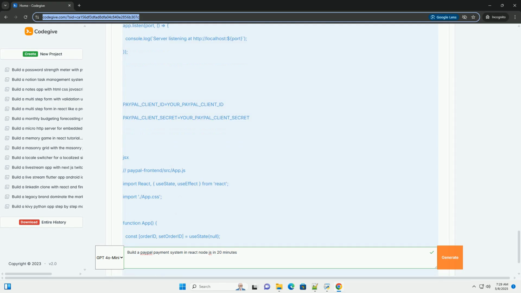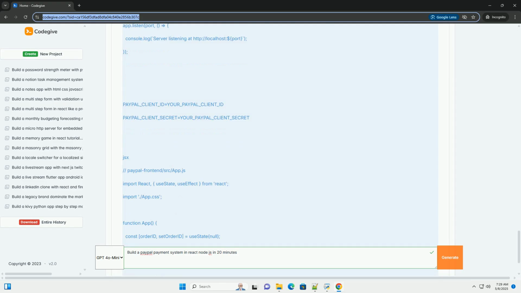The transactions section details the item being purchased, the amount, and the currency. Replace 1.00 with your desired amount. /api/orders/:orderID/capture: this endpoint captures the payment using the PayPal API once the user approves the payment.